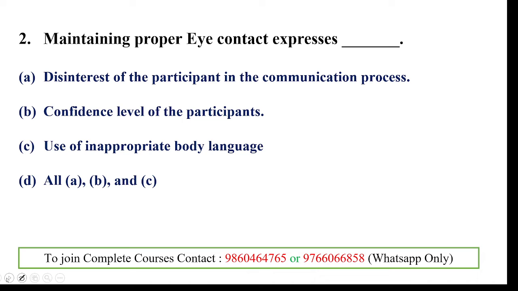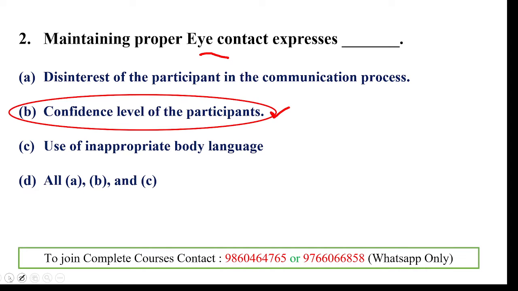And next one, maintaining proper eye contact expresses. So here, which of the following options does eye contact express? Disinterest is termed as negative, and the confidence level of the participant is positive, and use of inappropriate body language is a negative term. So only option B is the correct answer, because that's a positive one related to the participants. That is, the confidence level of the participant will increase due to properly maintaining eye contact. Clear?